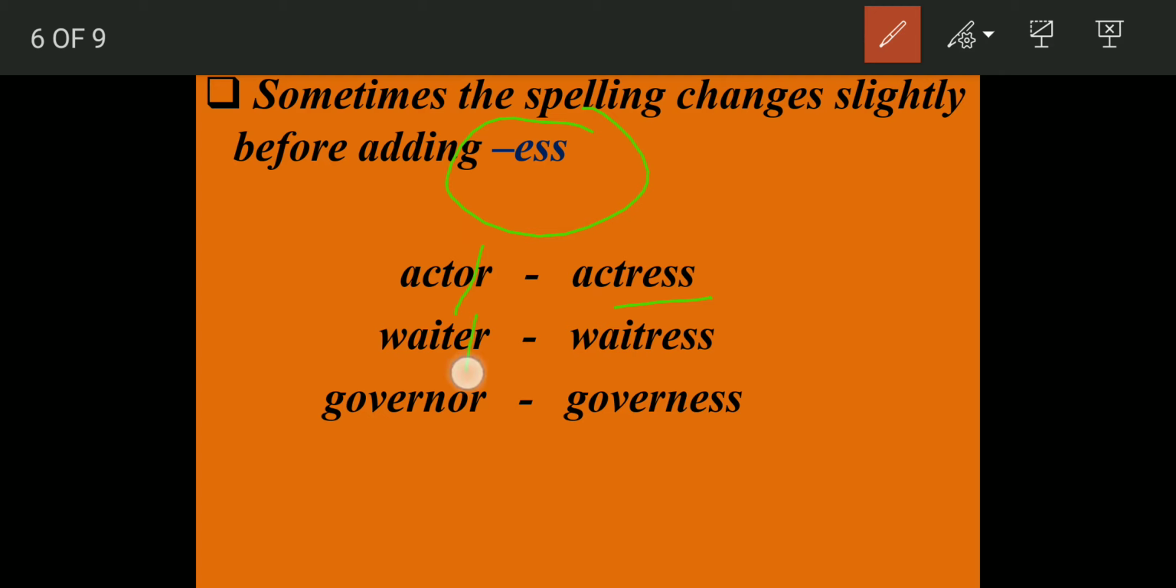Waiter, we remove this e. Then we add ess to r, waitress. See, again, we do not have spelling like w-a-i-t-e-r-e-s-s. No, we remove this e, then we add ess. Governor, we remove this or and we add ESS, then it becomes governess. See, prince, again, princess, tiger, tigress, emperor, again we remove the OR, then we add ESS, empress.